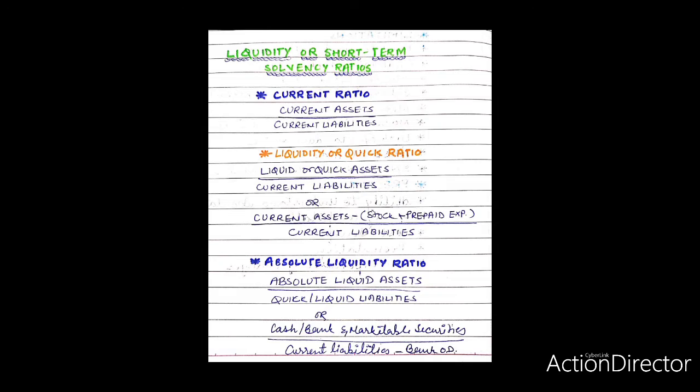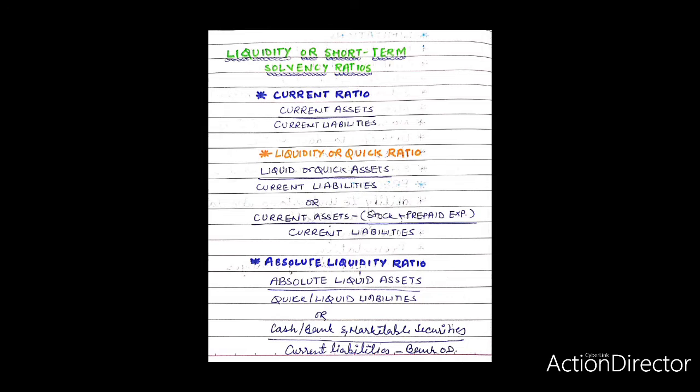Components. Current assets of a firm represent those assets which can be, in the ordinary course of business, converted into cash within a period not exceeding 1 year. Whereas current liabilities means those obligations which are to be paid within a period of 1 year out of current assets or by creation of current liabilities. Long-term debts or debentures payable within a year from the date of balance sheet should be included in current liabilities.